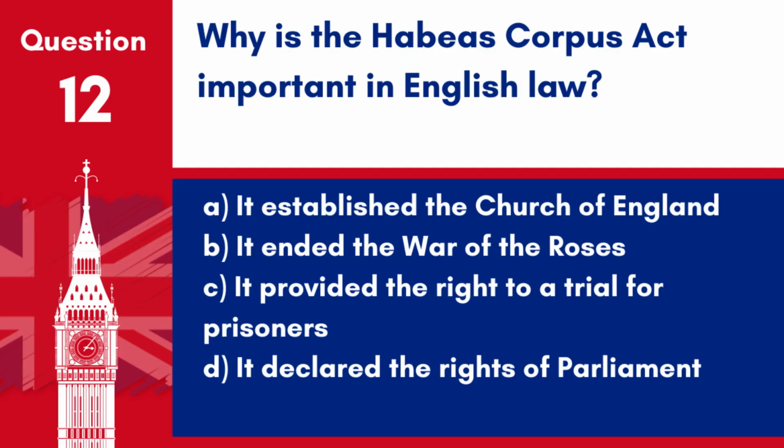Why is the Habeas Corpus Act important in English law? A. It established the Church of England. B. It ended the War of the Roses. C. It provided the right to a trial for prisoners. D. It declared the rights of Parliament. Answer: C. It provided the right to a trial for prisoners. The Habeas Corpus Act, passed in 1679, is a fundamental law that protects individuals from unlawful detention, requiring a court to examine the lawfulness of a prisoner's detention.